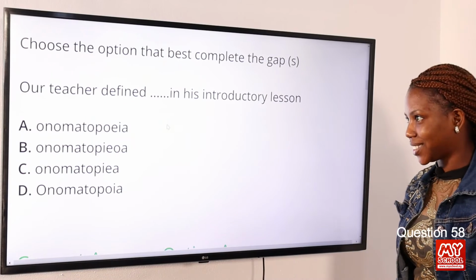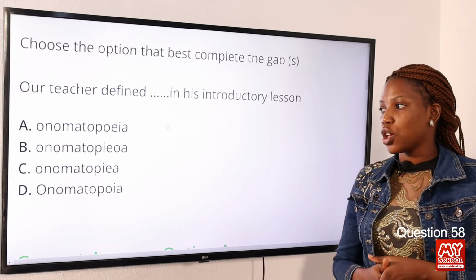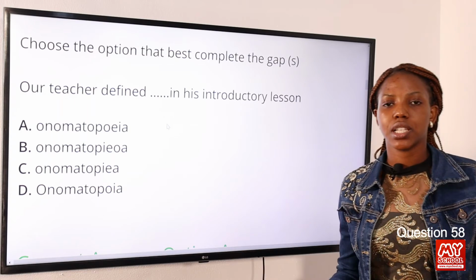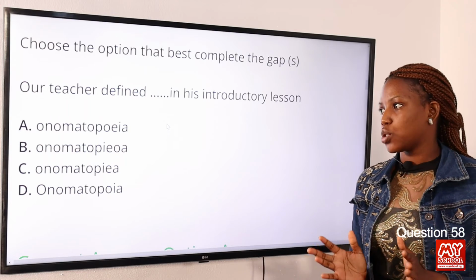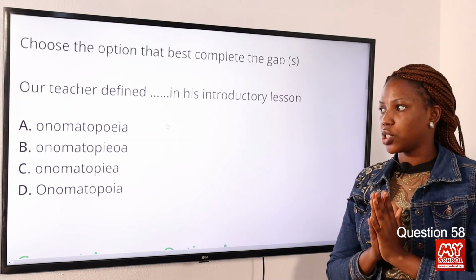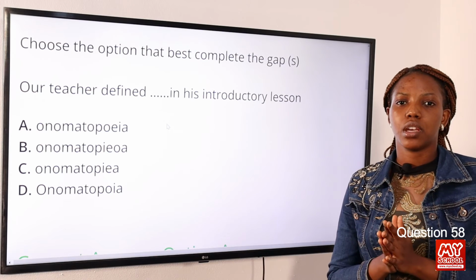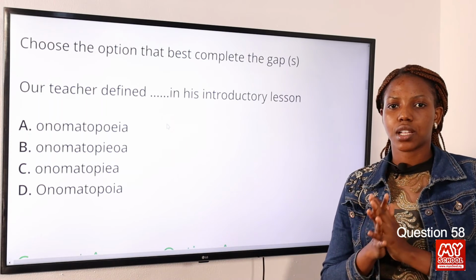Question 58. Our teacher defined dash in his introductory lesson. These options contain misspellings and one word is spelled correctly, and we've been asked to fill in the gap with the correctly spelled word. The word spelled correctly is in option A, onomatopoeia, and it's spelled O-N-O-M-A-T-O-P-O-E-I-A. So option A is the correct answer to this question.